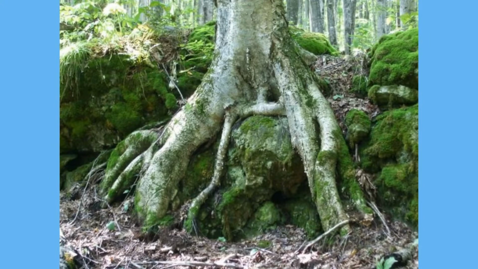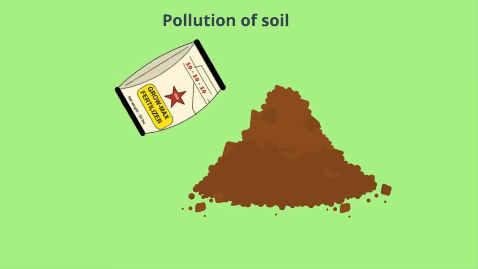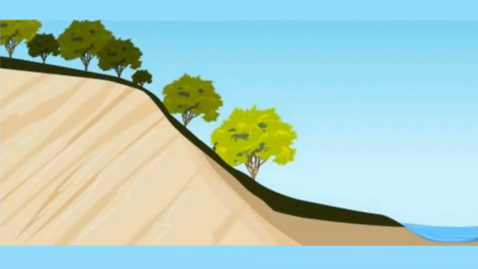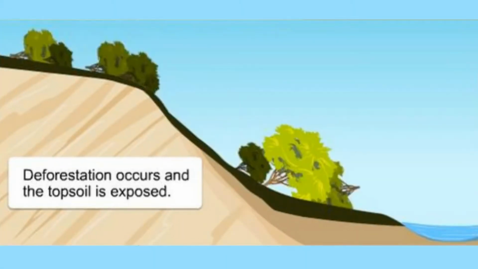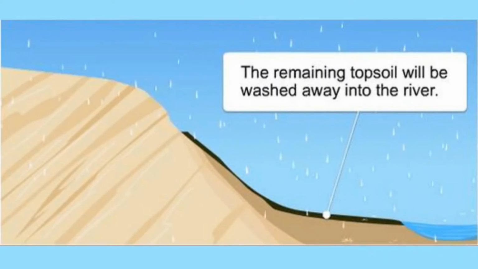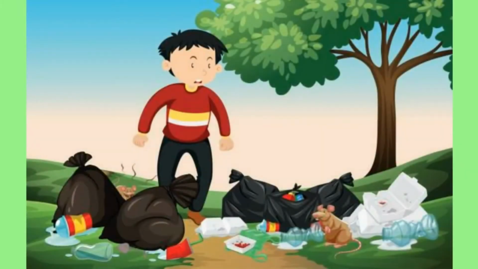Pollution in soil. Modern farming methods involve the use of large amounts of fertilizers and pesticides. Excess of these substances can kill soil microorganisms, earthworms and other useful components. Fertile topsoil may also be washed away by water if forest cover is removed. This process is called soil erosion. Soil also can be polluted by adding non-biodegradable waste, radioactive waste, etc.